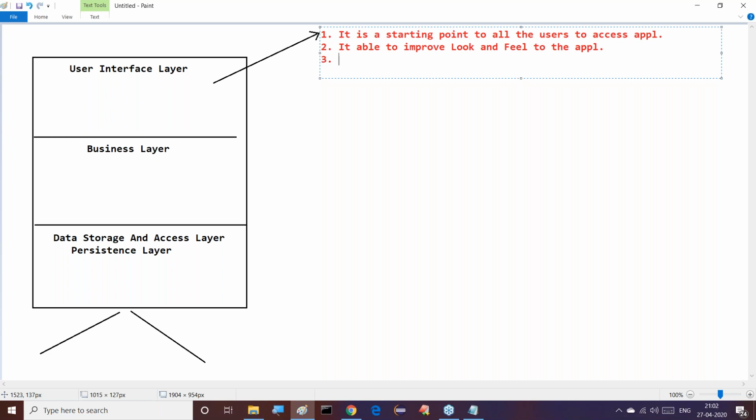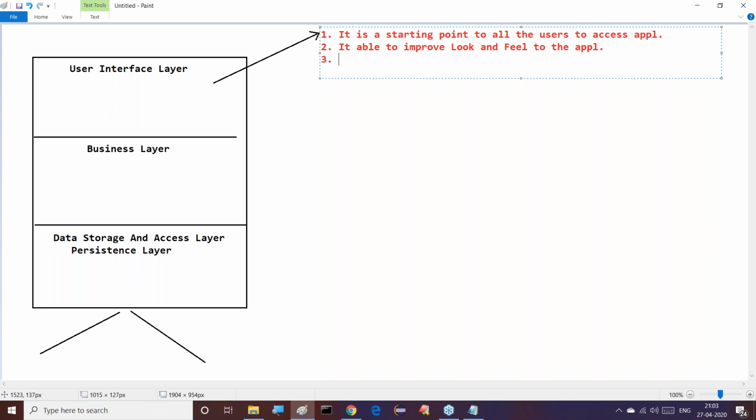Presentation part, if you provide more, automatically we are able to get more beautiness, more look and feel. Once this application is available with the beautiness, automatically users may be attracted and users may use our application clearly. That's why the presentation part is very, very important. If we provide a good presentation part, good look and feel will be improved for our applications. This is one thing here.